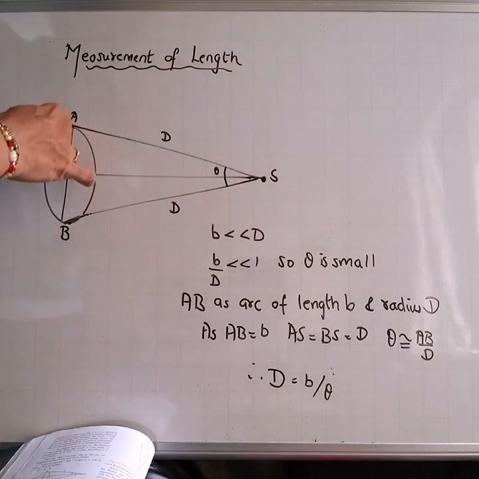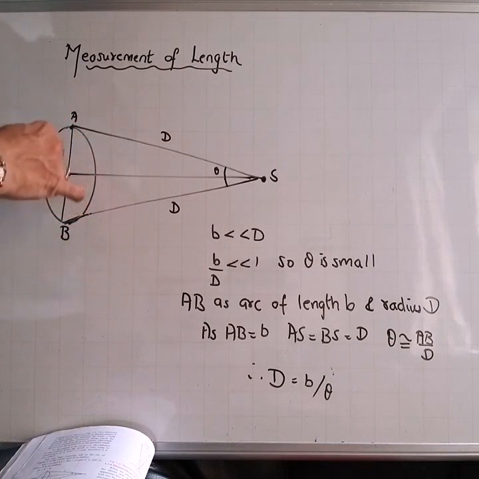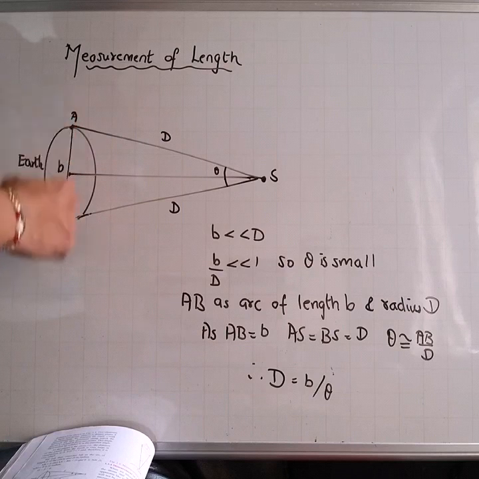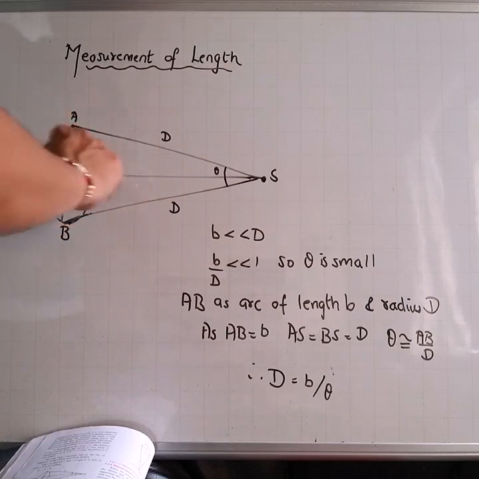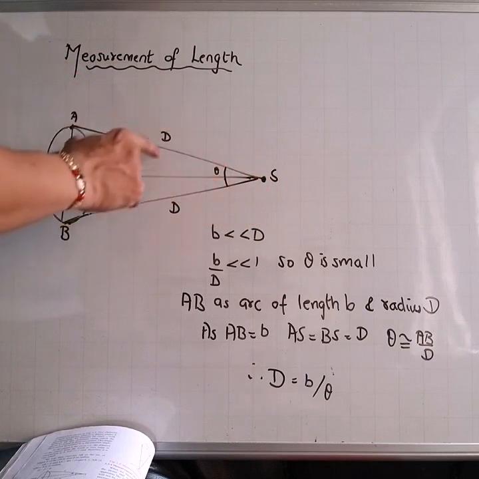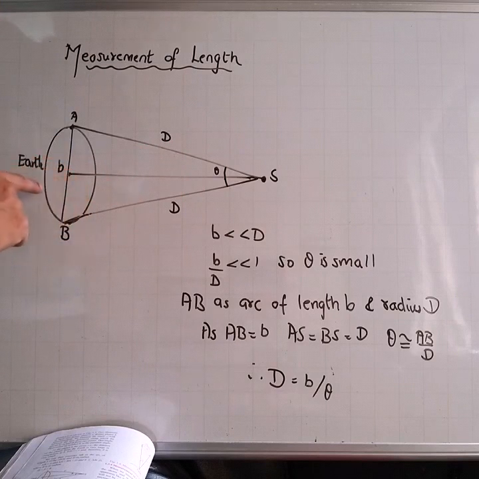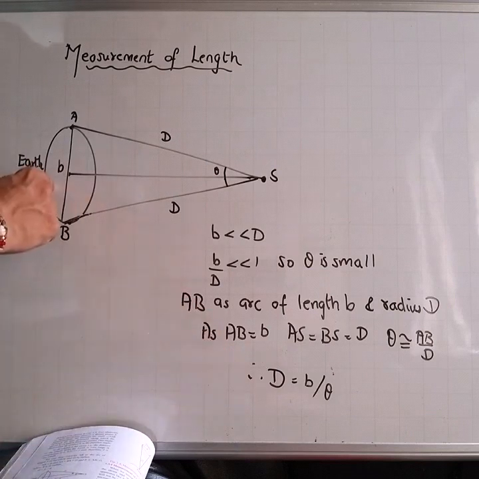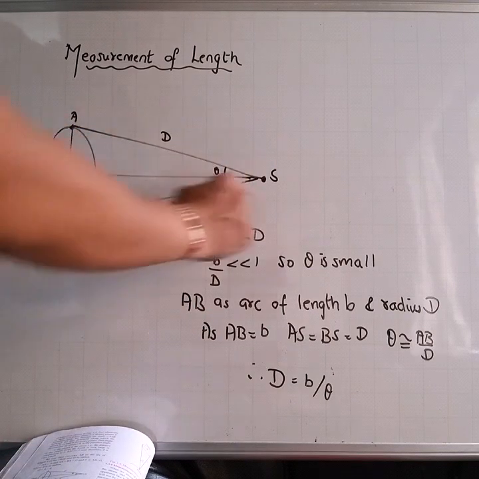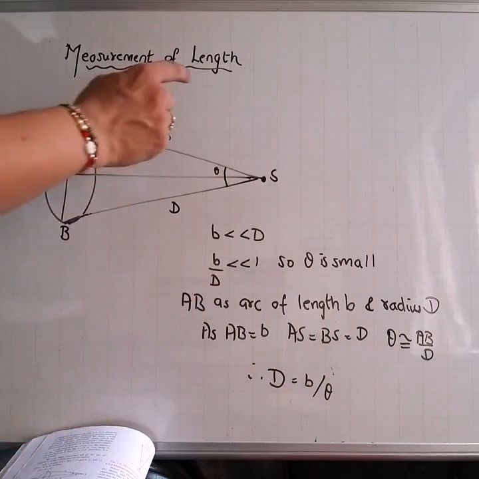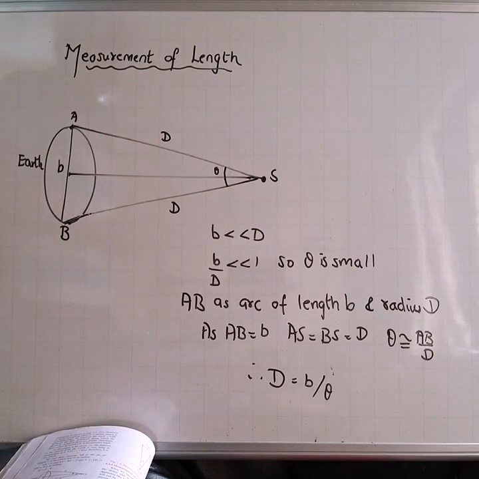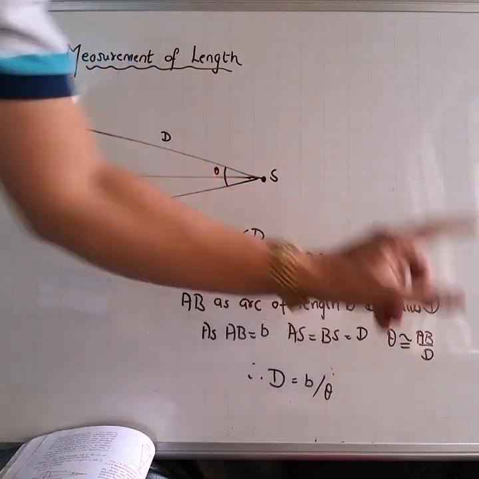As a result, we can take this arc AB as length b, an arc of length b and radius D. This radius will be considered equal, this distance AS as well as this distance BS will be taken as D. As AB equals b and AS equals BS equals D, we can write theta equal to AB upon D. Angle is arc upon radius.